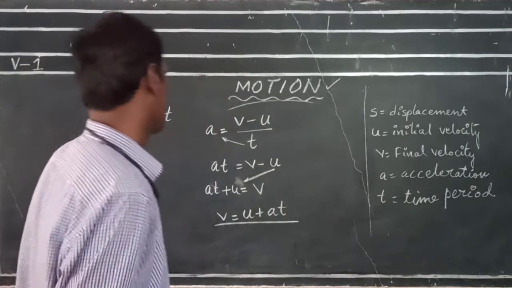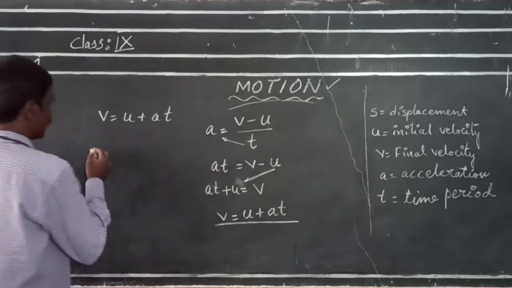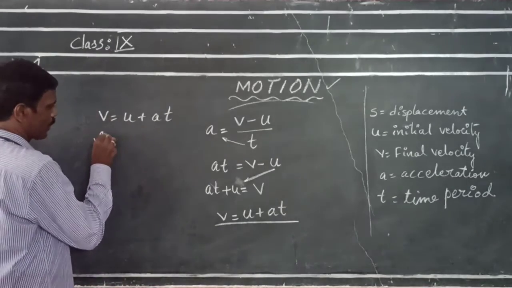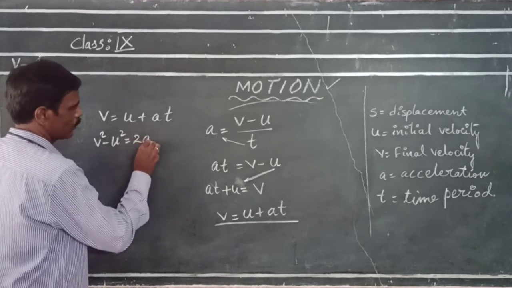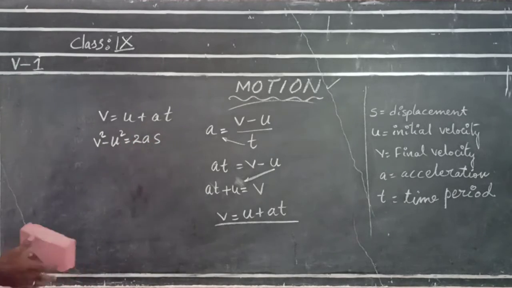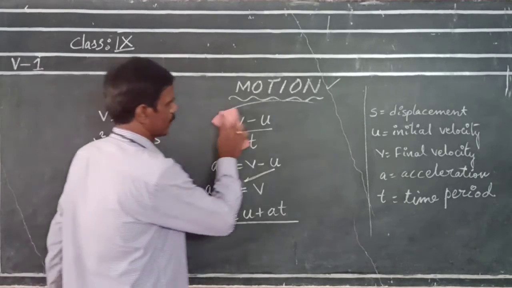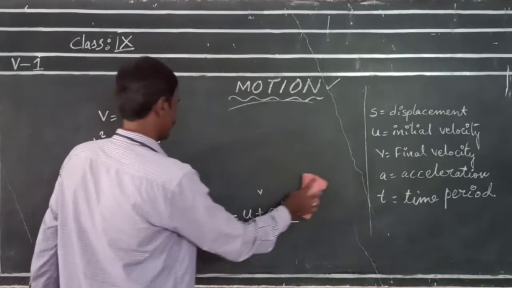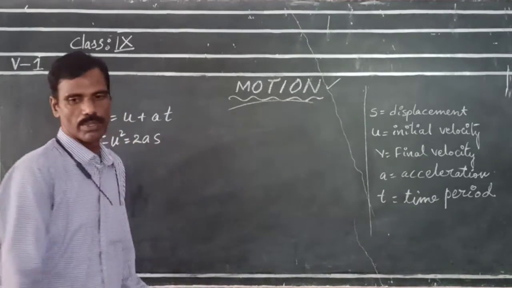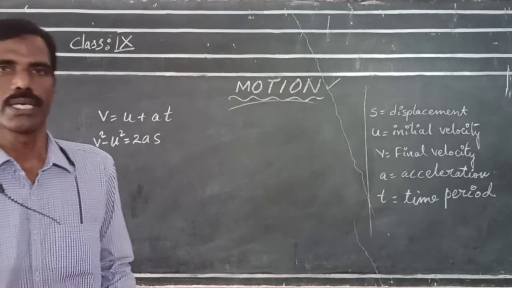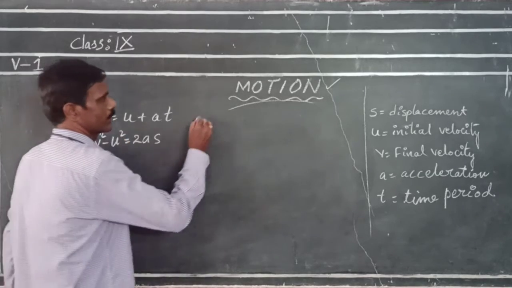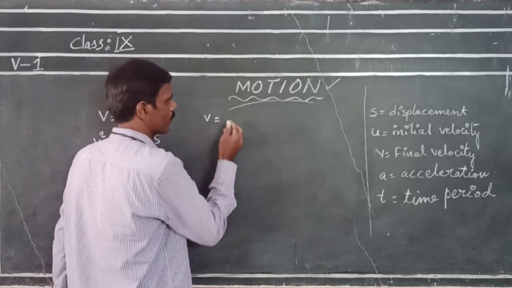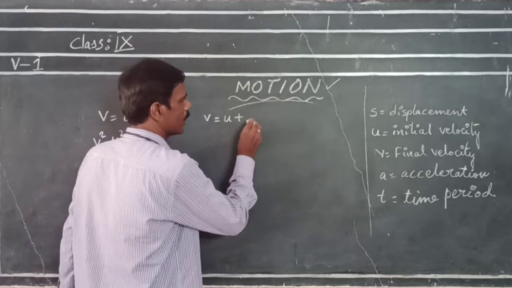Now, the second equation. What is the second equation? v square minus u square is equal to 2as. Now I am going to derive the second equation. This is very simple. First, from the first equation, v is equal to u plus at.